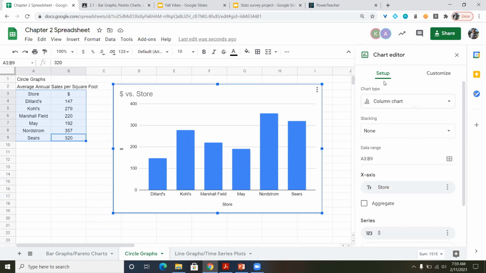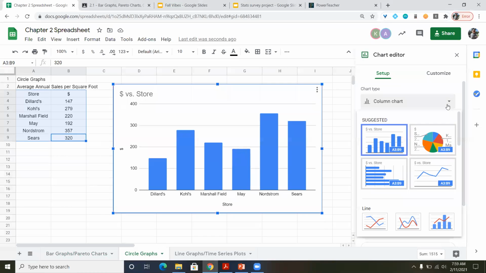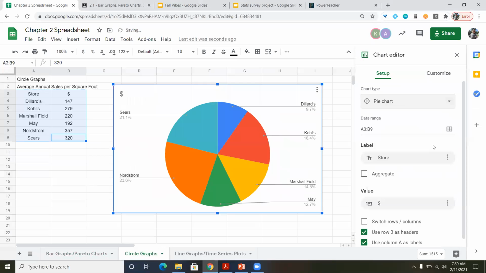So I am going to, under setup, go to chart type, and I'm going to change which type of chart I want. I want a circle graph or a pie chart. So I'm going to click that. Boom, you now have a pie chart. As easy as that. Again, you can go ahead and you can customize to change the title.